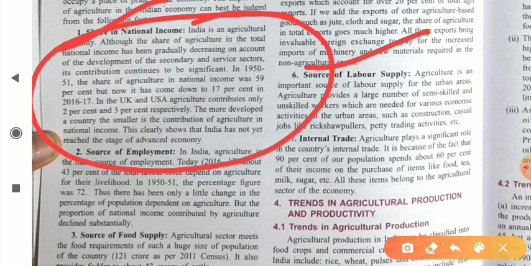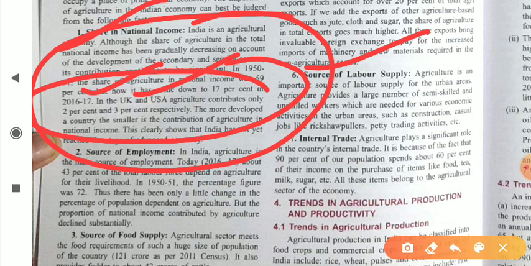Okay, dear student. Most developed countries like the UK and USA, the contribution of agriculture in their national income is always less as compared to other sectors like manufacturing and tertiary sectors. This clearly shows that India has not yet reached the stage of an advanced economy, because in advanced economies the contribution by the agriculture sector is only 2% to 3%. Okay, dear student, and in your economy the contribution of agriculture is still 13%.